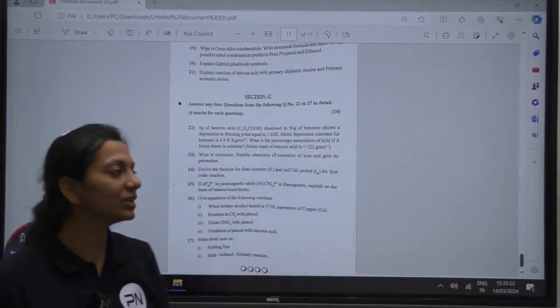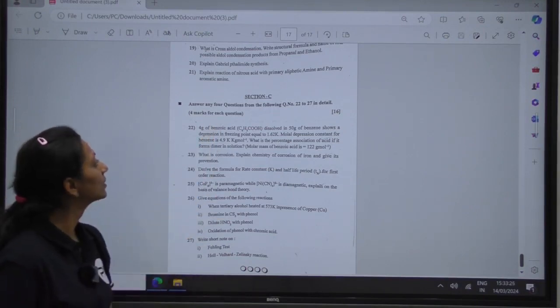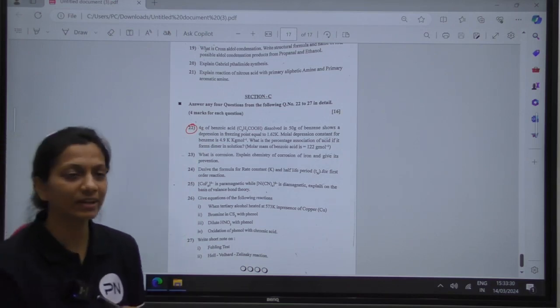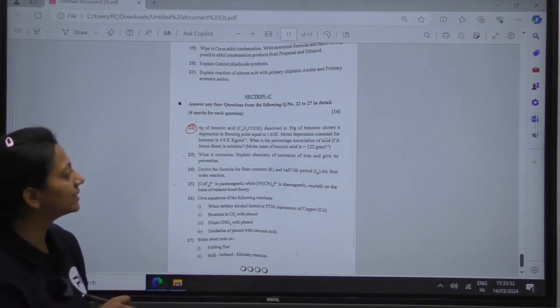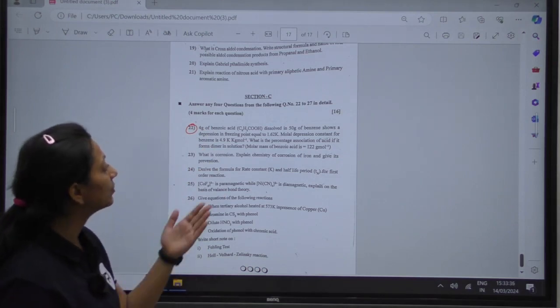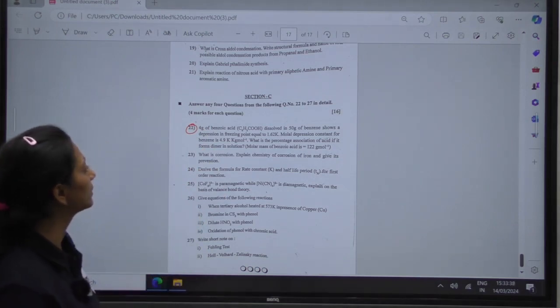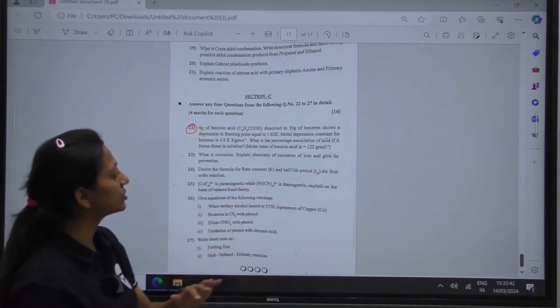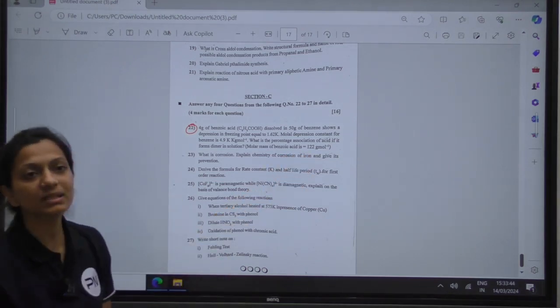Okay, so students, moving to the last question of section C, question number 22. The question is: 4 gram of benzoic acid dissolved in 50 gram of benzene shows a depression in freezing point equal to 1.62 Kelvin. Molar depression constant for benzene is 4.9. You have to calculate the percentage association of the acid if it forms a dimer.